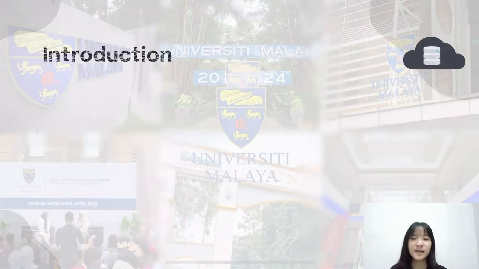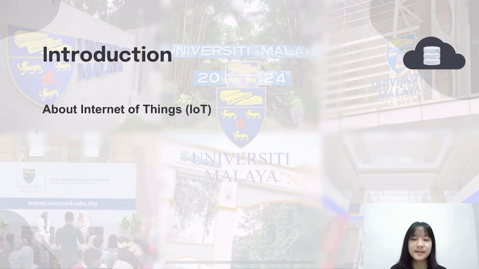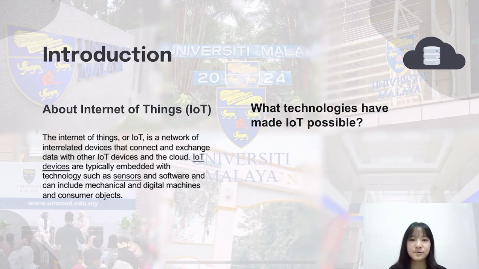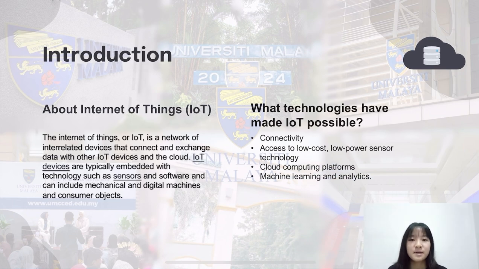First and foremost, I would like to do a short introduction about what the Internet of Things is. The Internet of Things, also called IoT, is a network of interrelated devices that can exchange and connect data with other IoT devices such as sensors, software, mechanical and digital machines, and also consumer objects. There are 5 technologies that make IoT possible: connectivity, low cost and low power sensor technology, cloud computing systems, machine learning and analytics, and also conversational artificial intelligence.